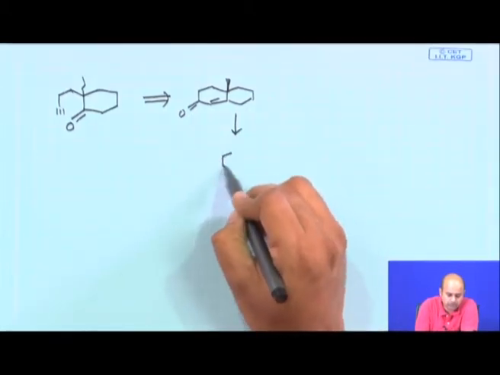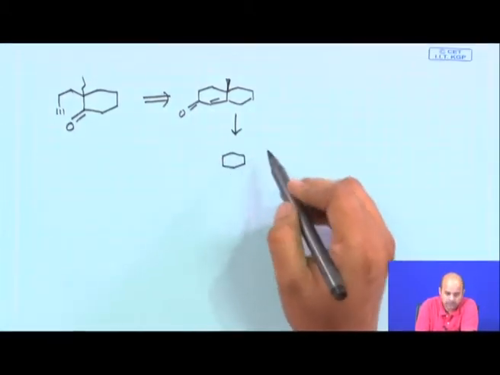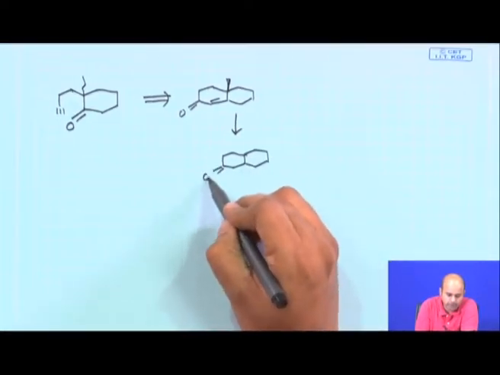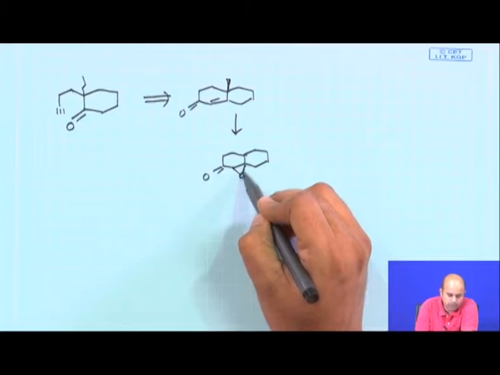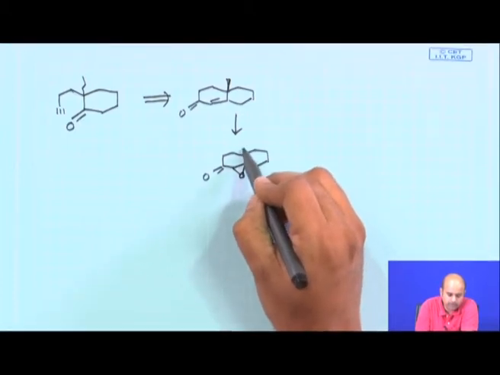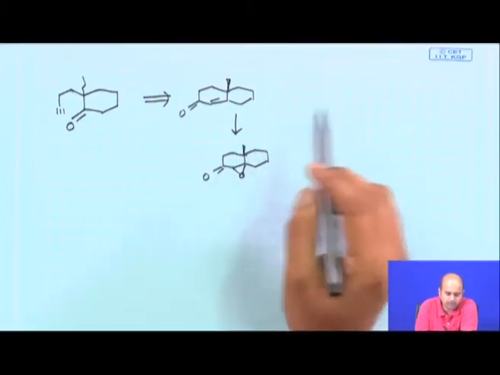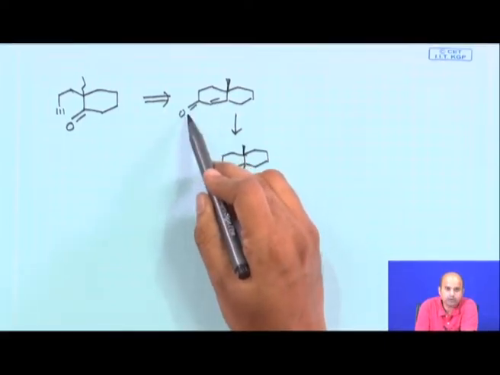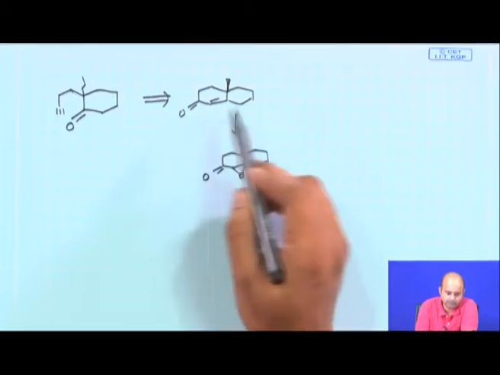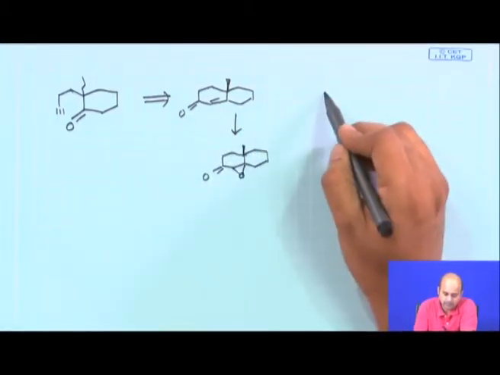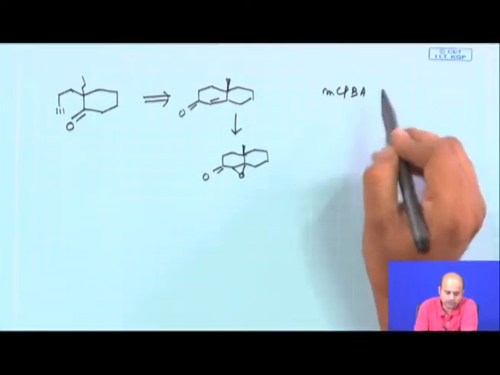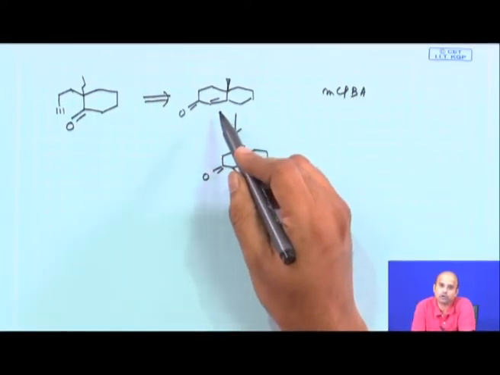First, you need to prepare the epoxide. Here is a very useful reaction showing how you can make an epoxide of an electron deficient bond. This bond is linked with a carbonyl compound, so it is an electron deficient olefin, and mCPBA, the reagent for epoxidation of an olefinic double bond, is also electron deficient.